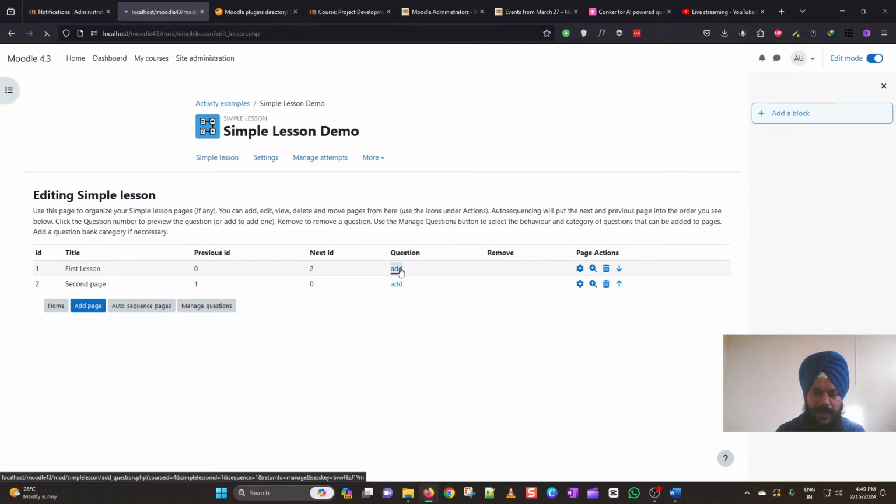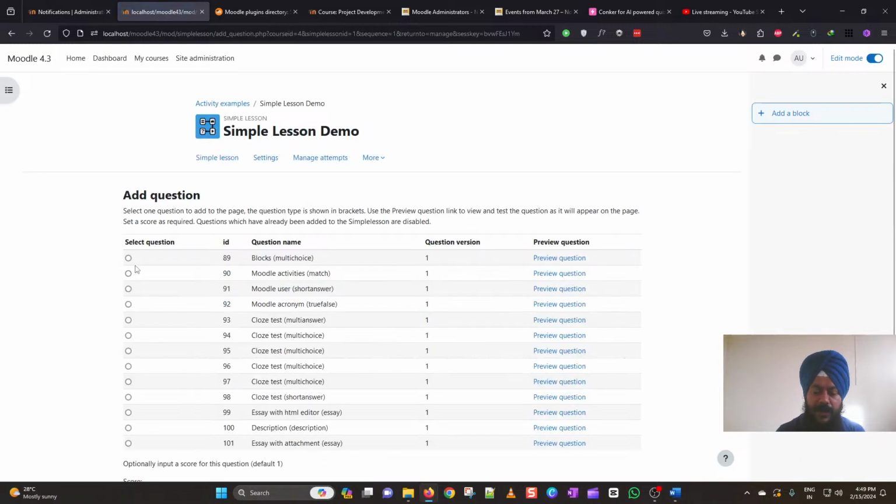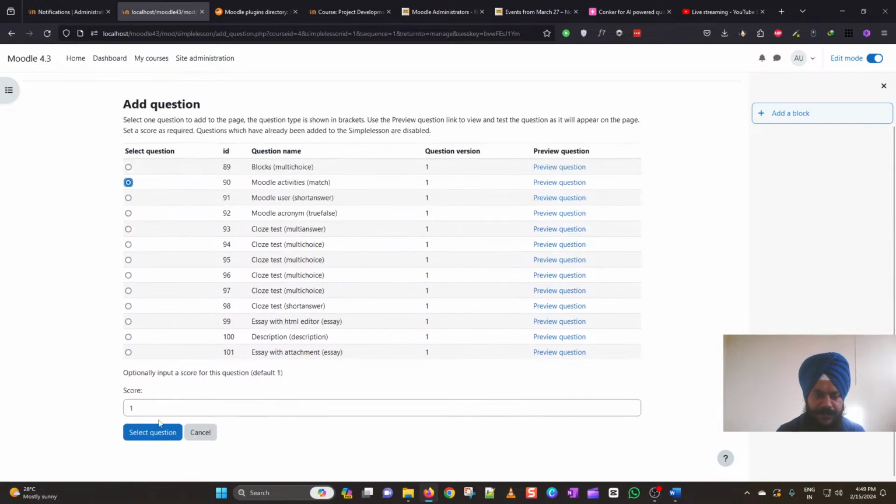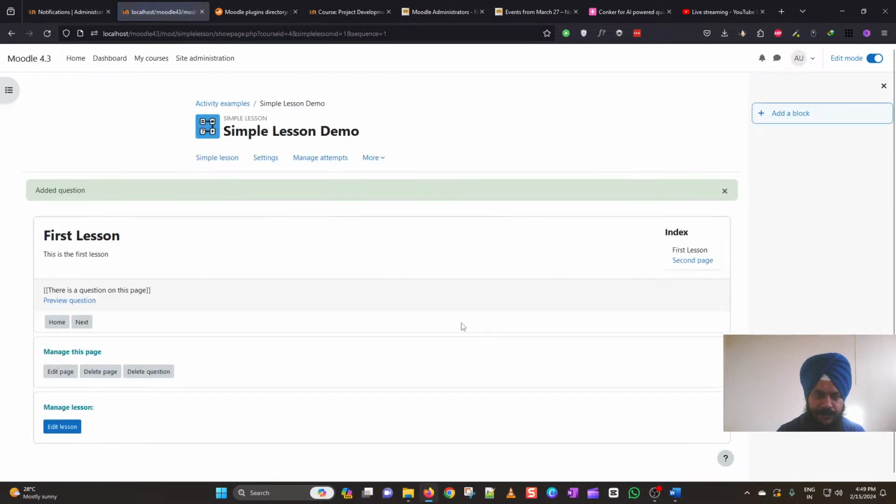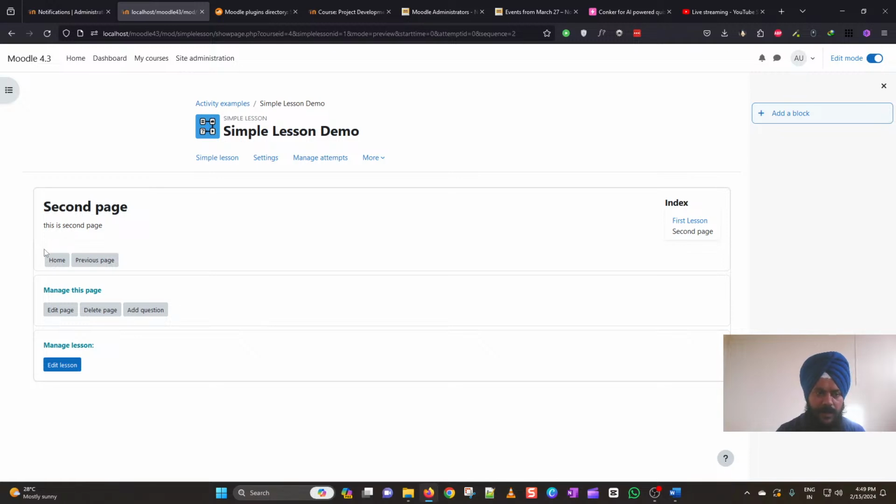Now, whenever I click on this Add button, I can see the different questions created in this category, which I have just selected. And then I can select the question here. Give it a score here and click Select Question. And then we can go to the second page. So you can see that we have the second page, and now I will be just going back to the simple lesson, edit lesson again.